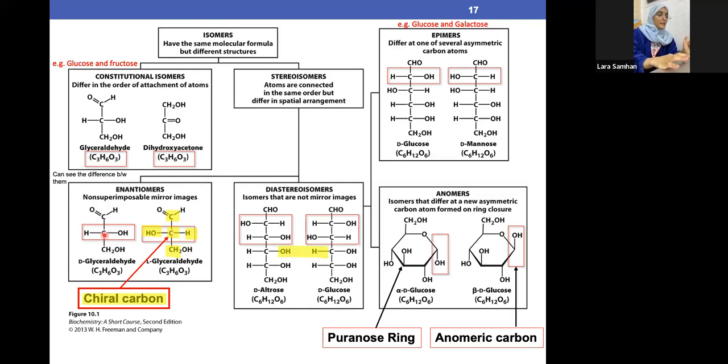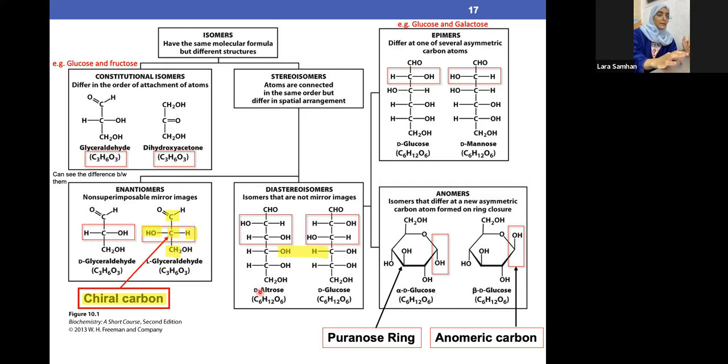So basically, we said in this thing, for example, we have 3 carbon molecules. If the OH in this side, the second last carbon, not the last one, which is this one, the second last, for example, like this one, was on the right side, it means it's D, as we already said. If it's L, which is the left side, if the OH is on the left side, that means it's L. So we already know this thing. It's the second last carbon.